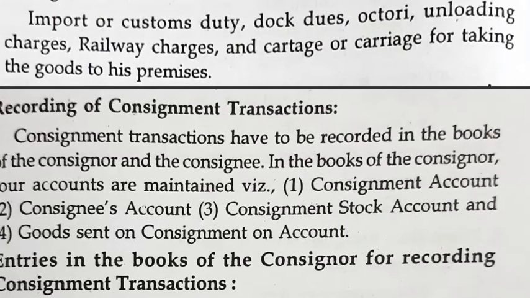Recording of consignment transactions. Usually we have the consignment account, consignee account, consignment stock account, and goods sent on consignment account.